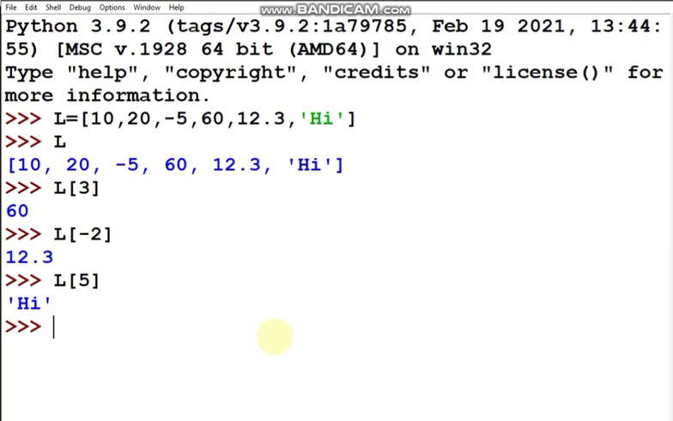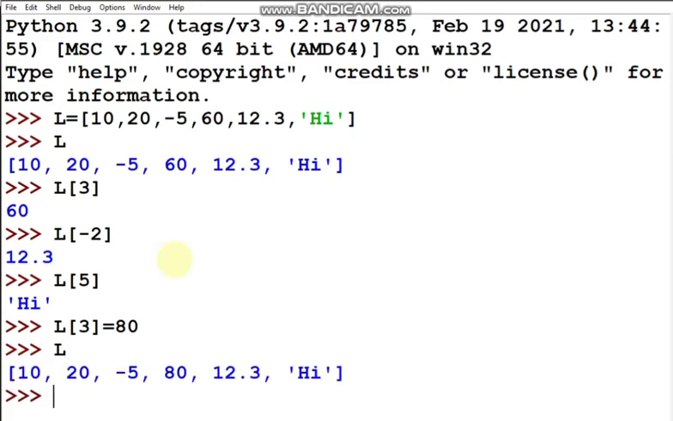Suppose I want to change for a list, suppose this is a list, and I want to change the value of L3, which is 60. Let us make it 80. So what will I write? I will write L3 is equal to 80. Now if I print L, I will get 80 instead of 60 at index number 3. So you can change any value.